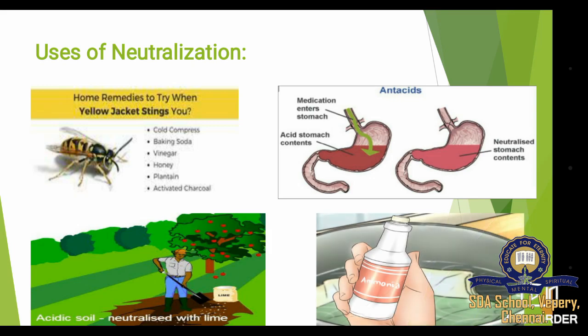If acid is spilled on our body, we can use a base like ammonia to neutralize the acid so that the pain is reduced. Or on clothes, if there is an acid stain, you can use ammonia or other bases to remove it. So these are the uses of neutralization.